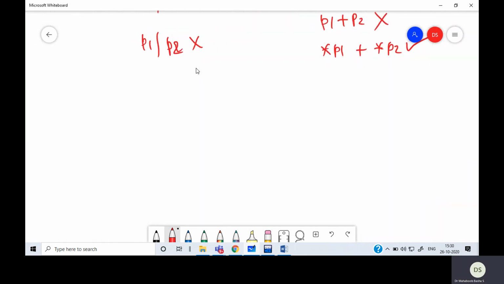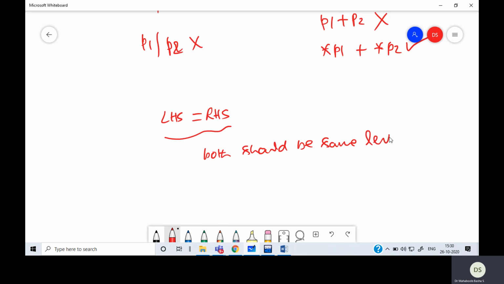And one point that should generally be given importance is whenever there is a pointer involved, the RHS and LHS should both be at the same level. That means both should be pointers, or both should be values, or both should be pointer to pointers, like that. That's what I mean.